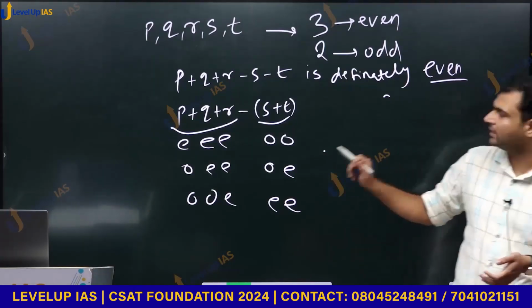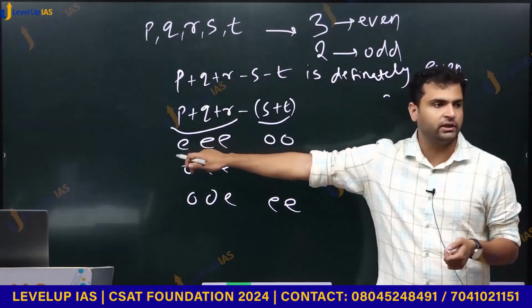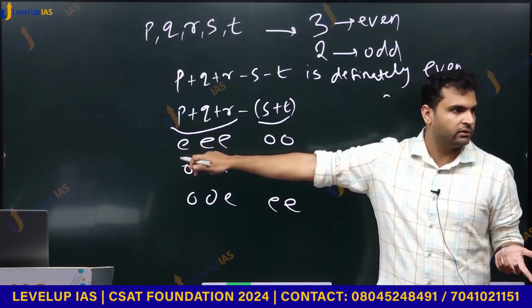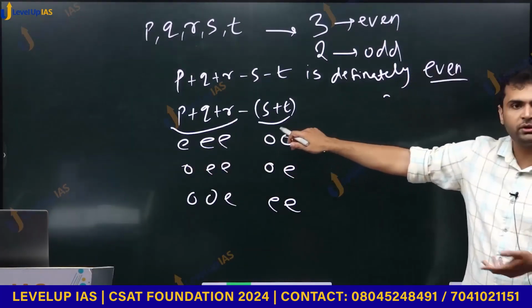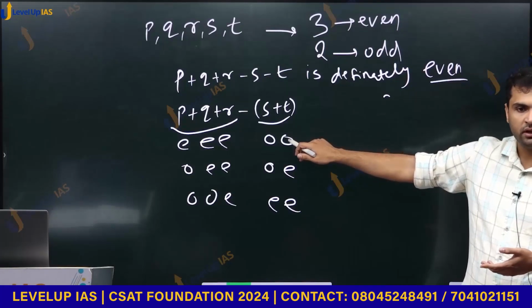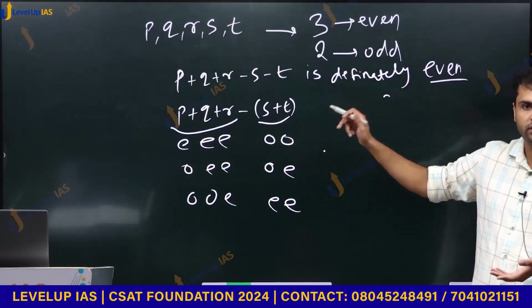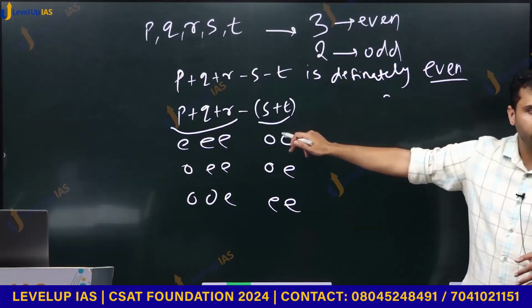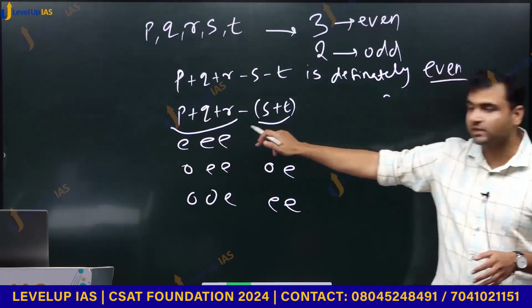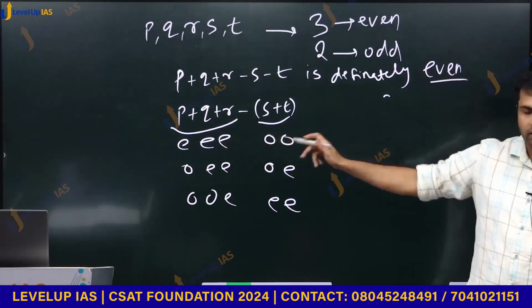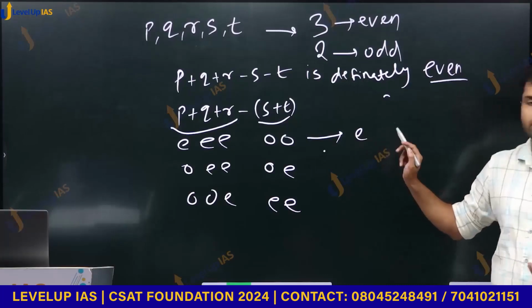In the first case, even plus even plus even number, and odd plus odd plus odd is even. We saw that? Odd plus odd is also even. So even minus even number. So here we are getting an even number.